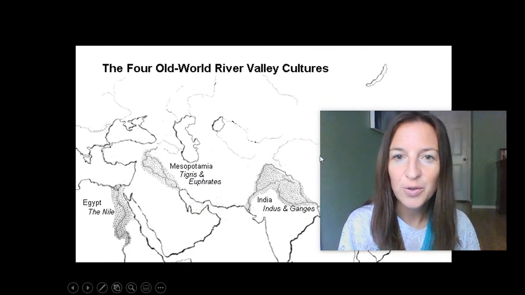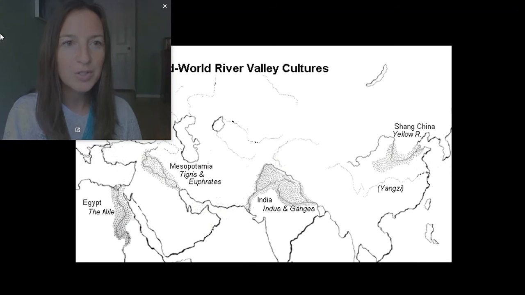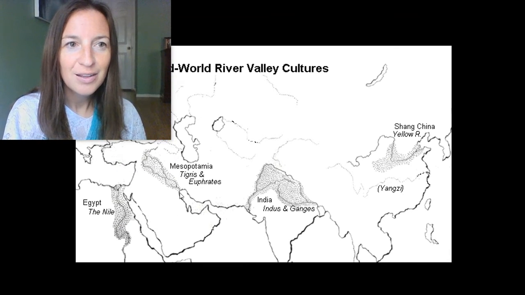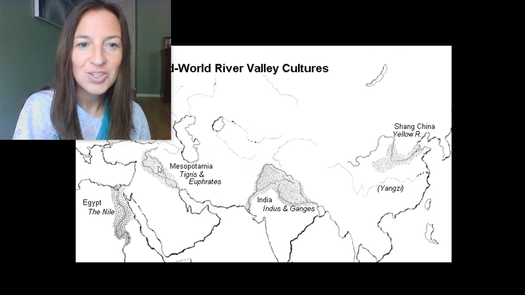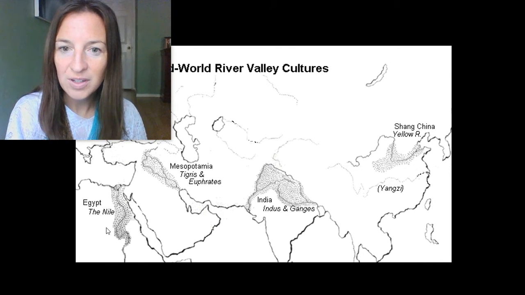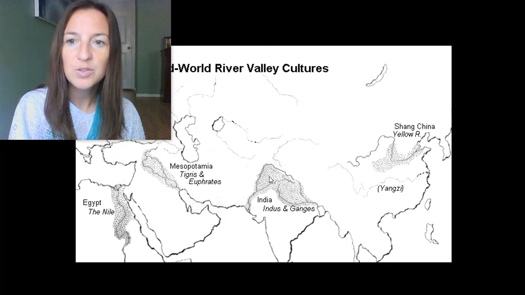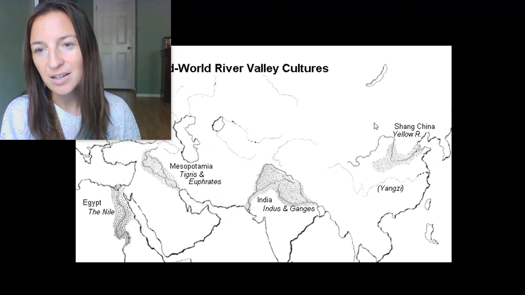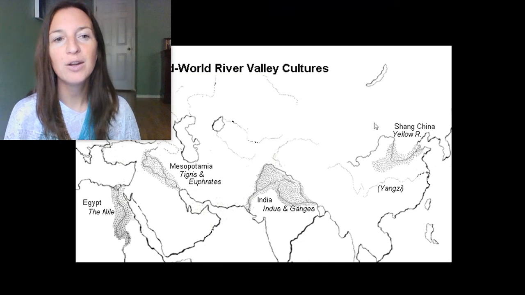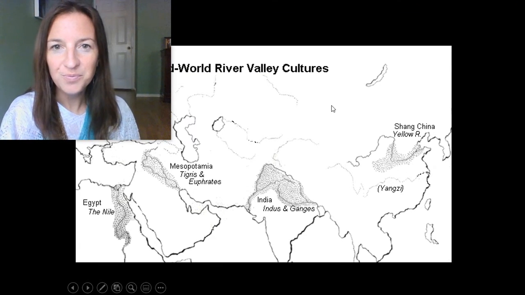As a review, these are the 4 Old World River Valley cultures that we have studied. We first studied Mesopotamia, located just in that heartland of the Tigris and Euphrates, and then Egypt surrounding the Nile, India, largely at first around the Indus River, and then now we're in China studying those empires around the Huanghe, also known as Yellow River.